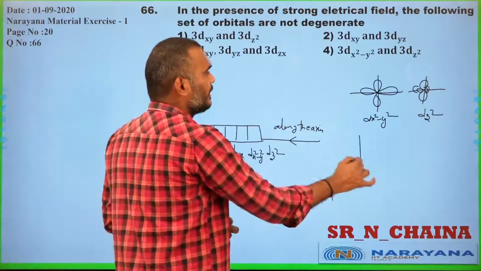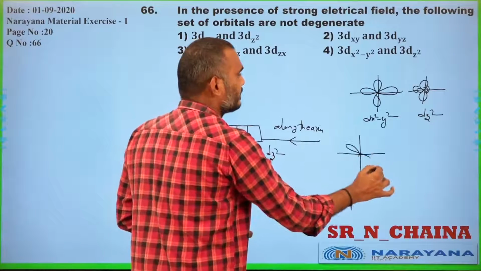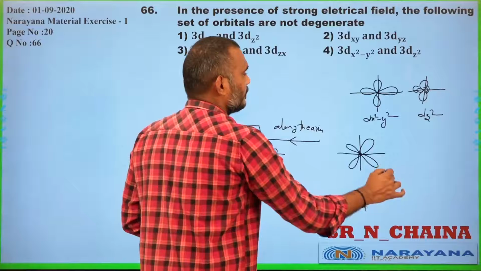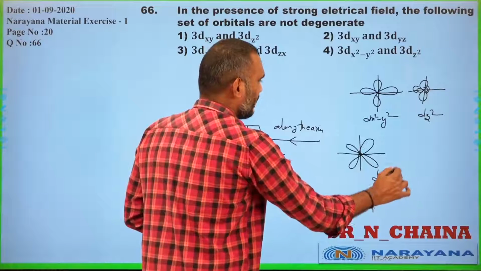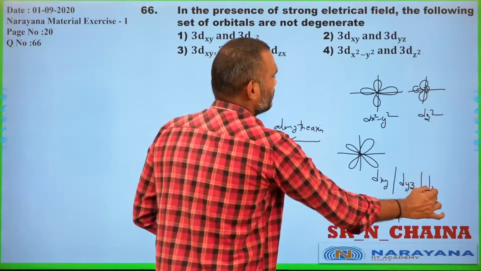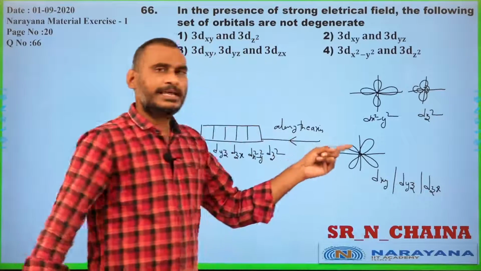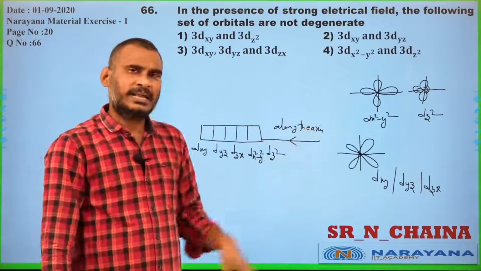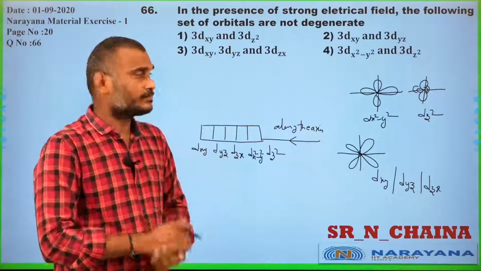And the lobes which are present between the axis are dxy, dyz and dzx. In these 3d orbitals, the lobes are present between the axis.